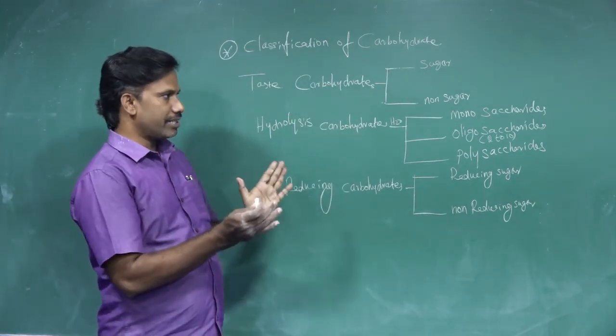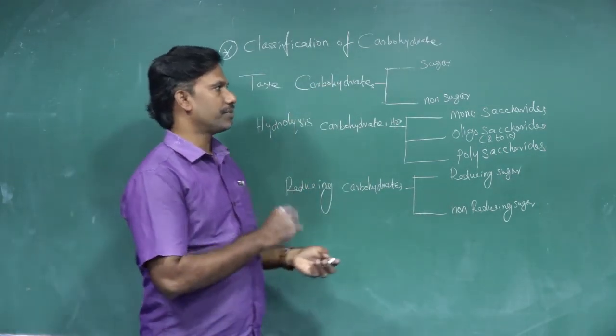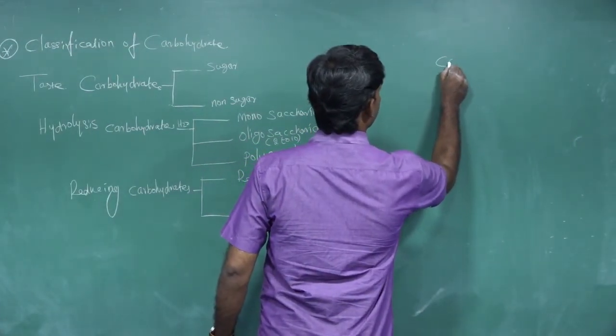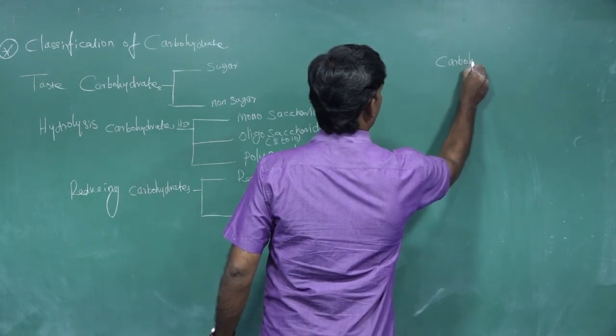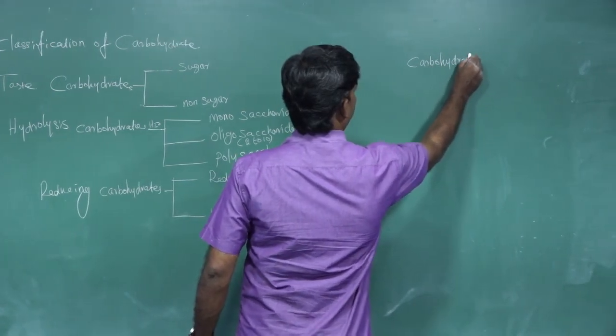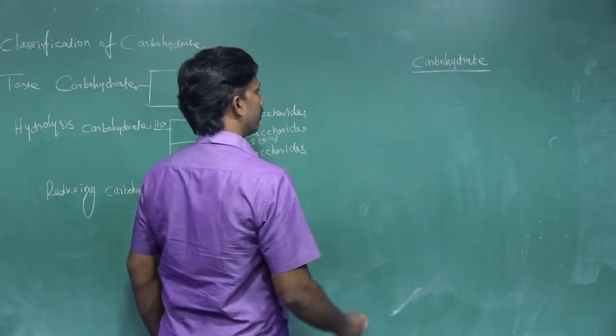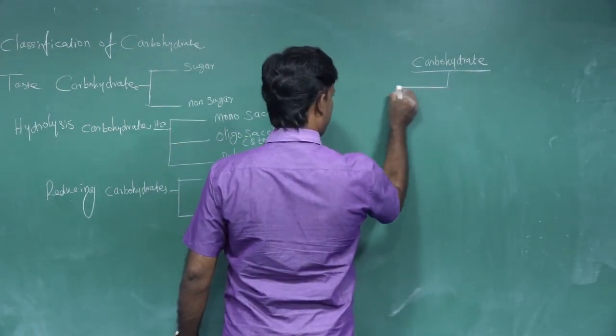Now this classification can be made into a flow chart, which gives you a clearer idea. Carbohydrate can be classified into 2 types.